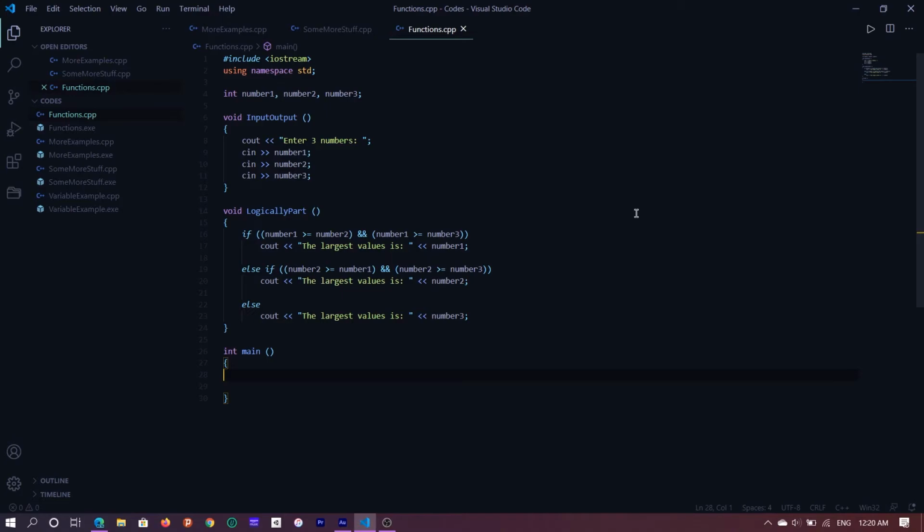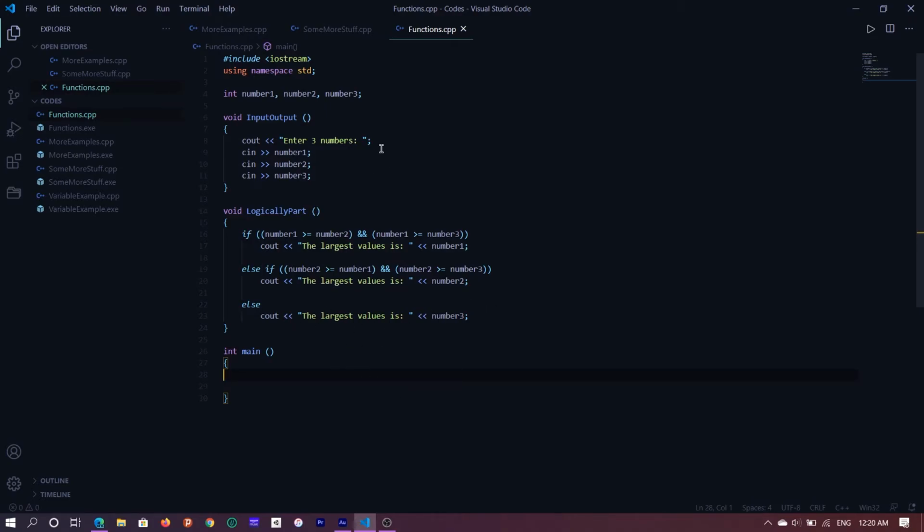not called them anywhere. Your functions, no matter how correct or incorrect they are, will not come into the picture, or will not be called unless you do that specifically. You must call every function that you write.